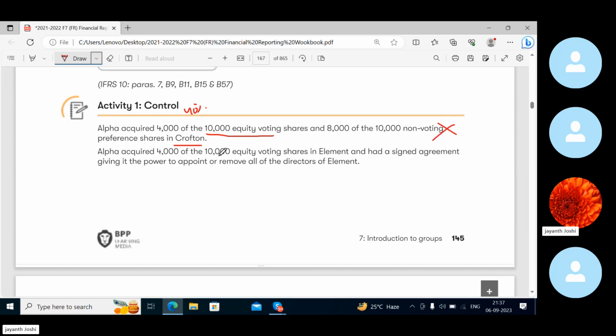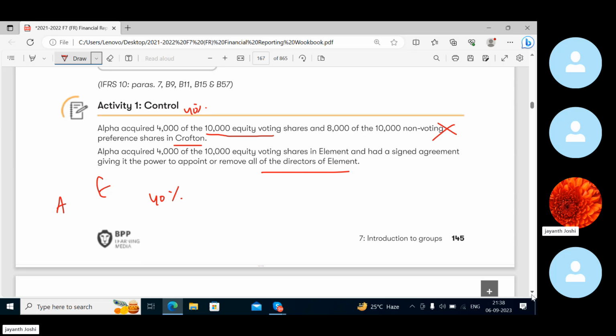Alpha acquired 4,000 of 10,000 equity voting rights in Element and has signed an agreement giving it the power to appoint or remove all of the directors of Element. So Alpha has acquired 40% equity voting rights in the company called Element. This is Alpha, this is Element, right? So when they acquired 40% voting rights in Element and signed an agreement giving Alpha the power to appoint or remove all of the directors of Element.